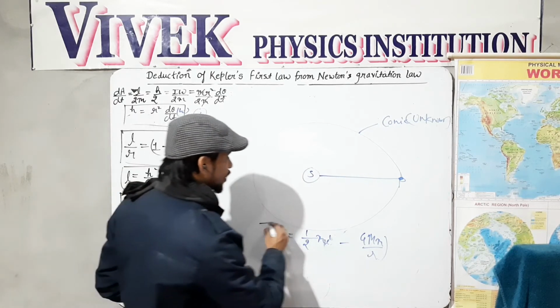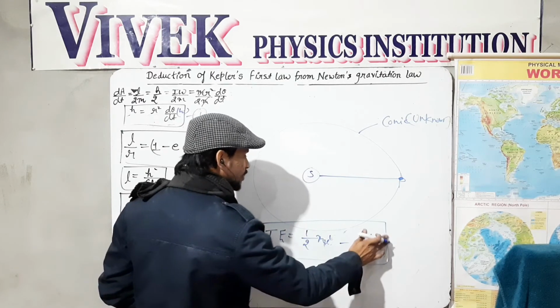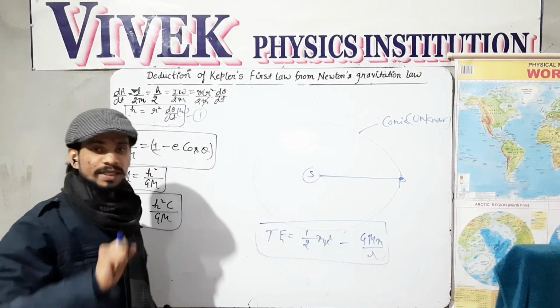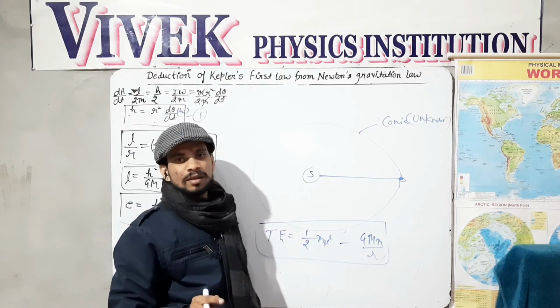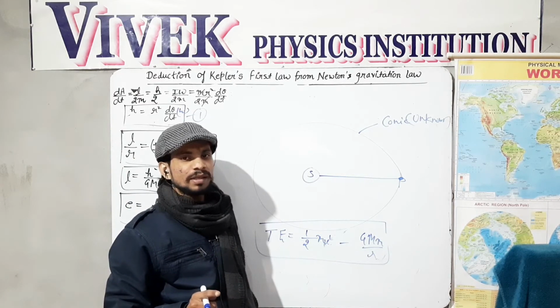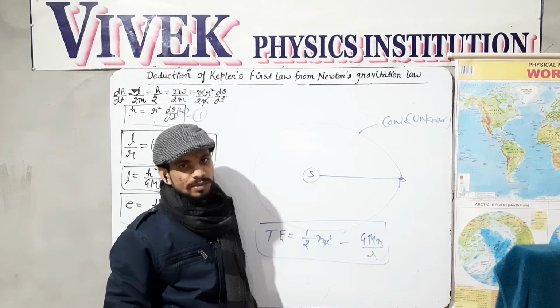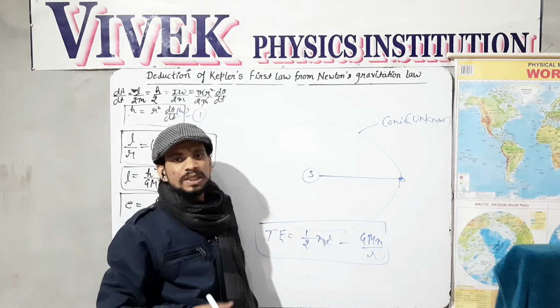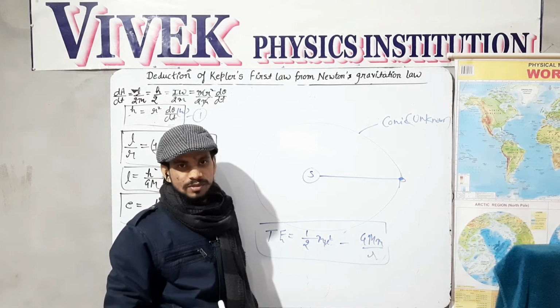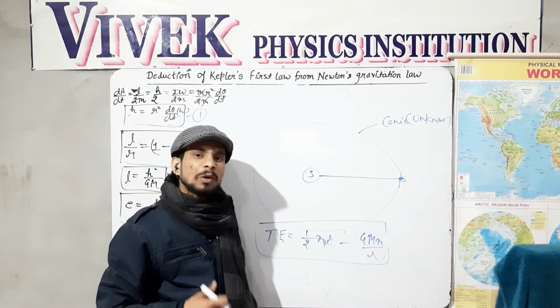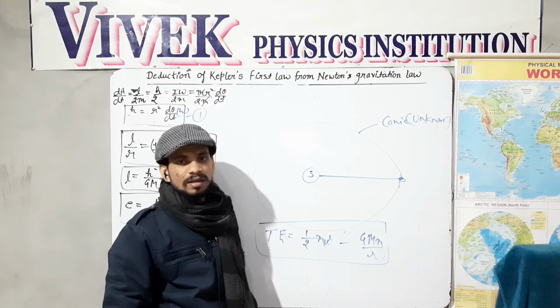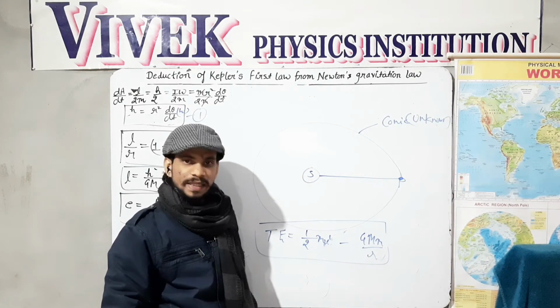As you also know, the total energy of the planet is negative. And why is it negative? Because the planet moves around the sun in a bound condition. All the planets are bound with the sun due to its attraction force. So whenever a particle is bound with another particle, its energy is called negative.